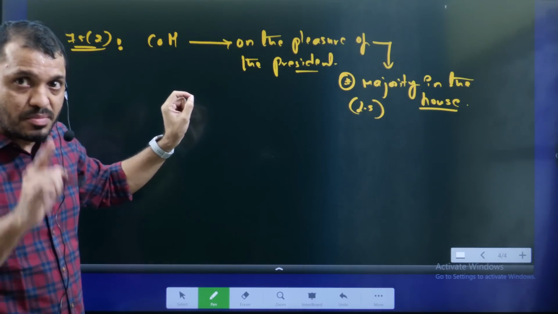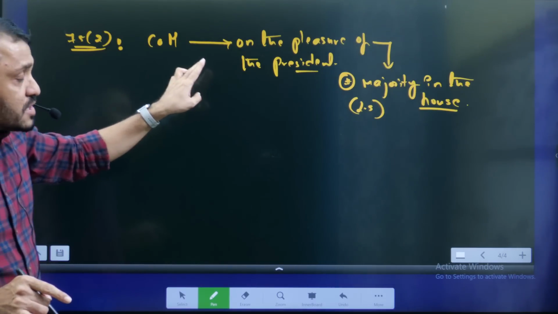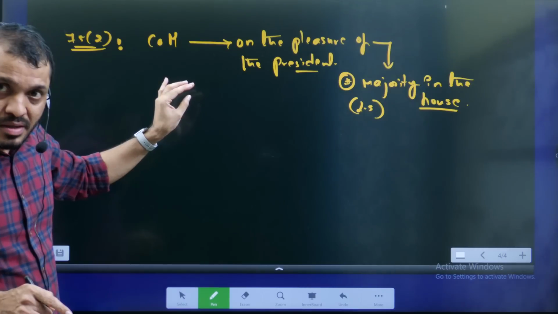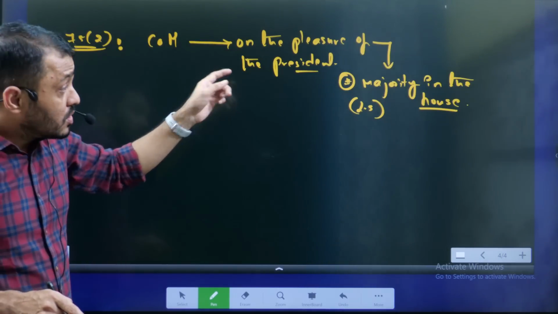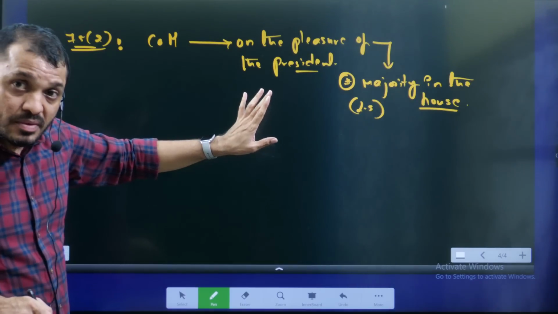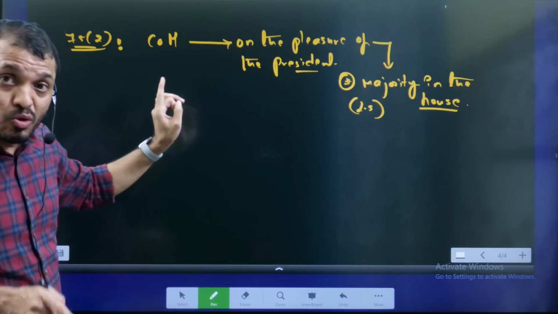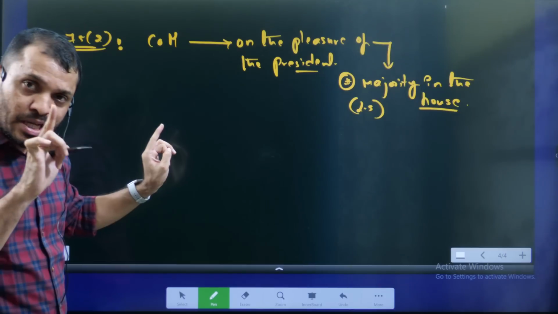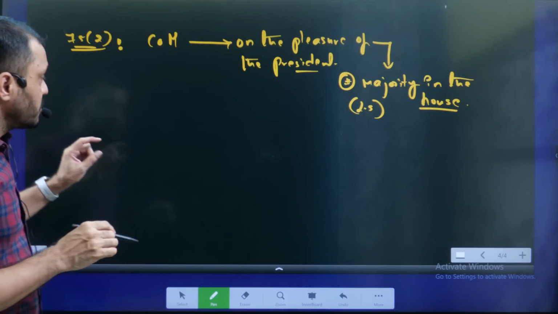Always remember, the President or Governor cannot dismiss individual ministers. Who can remove them? Only the House can remove them. In case the President wants to remove an individual minister, that can be done only on the advice of the Prime Minister.